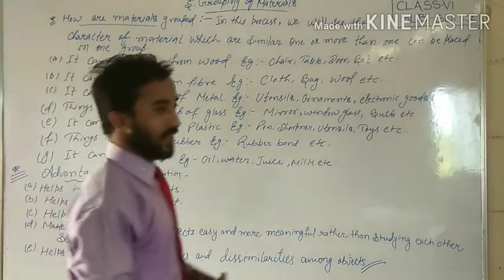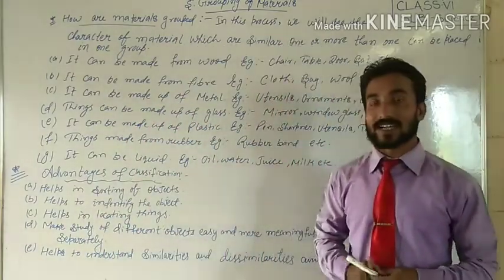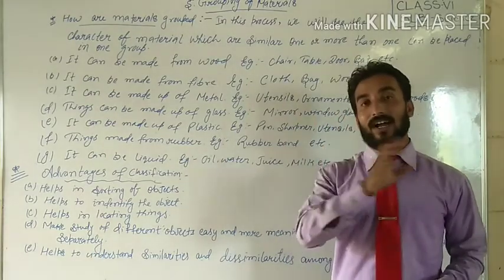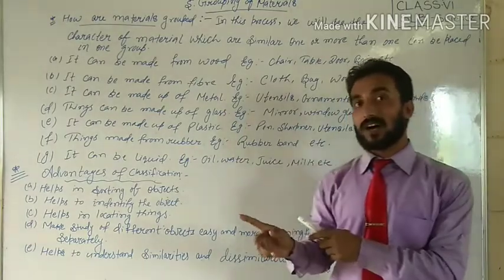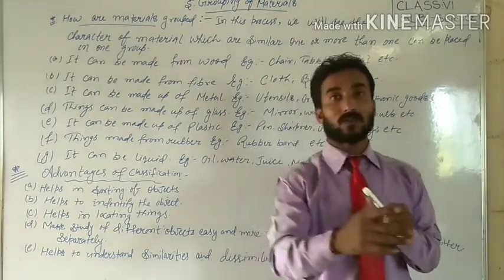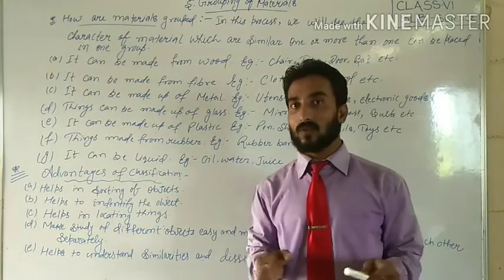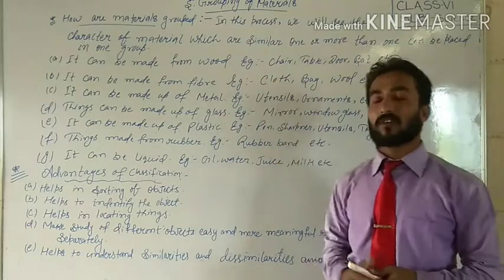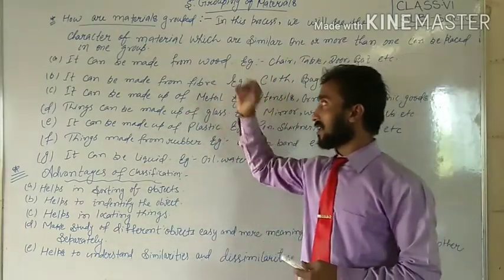So students, I think you have understood about the metal, and you can also categorize and list all the articles at your home which are made of metal. So students, these all are the work of how to recognize and list it out. Kindly list out the materials at your home by the help of these things: made with the help of metal, made with the help of fiber, made with the help of wood.